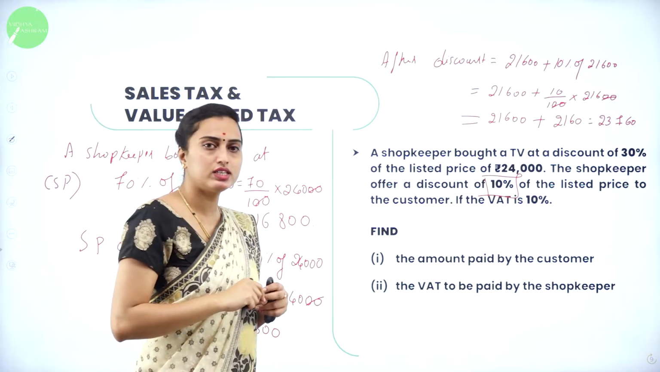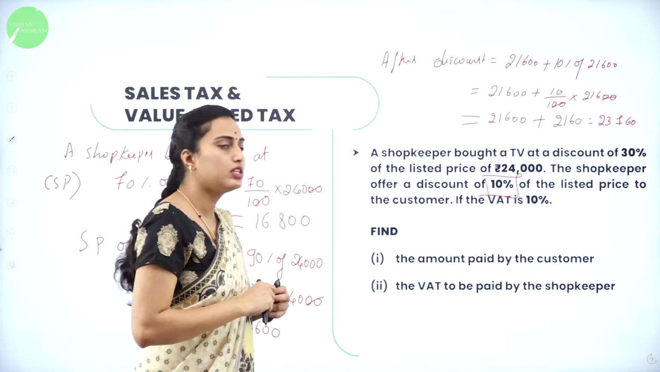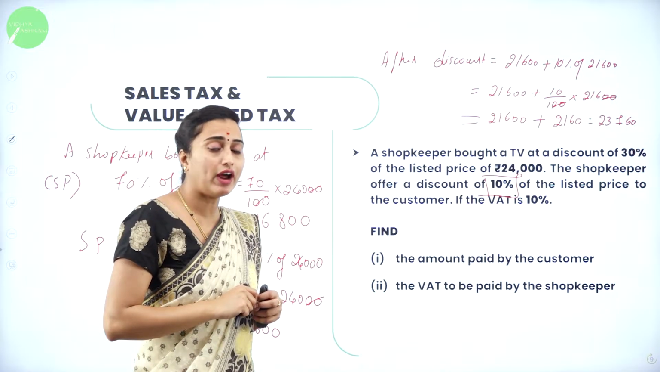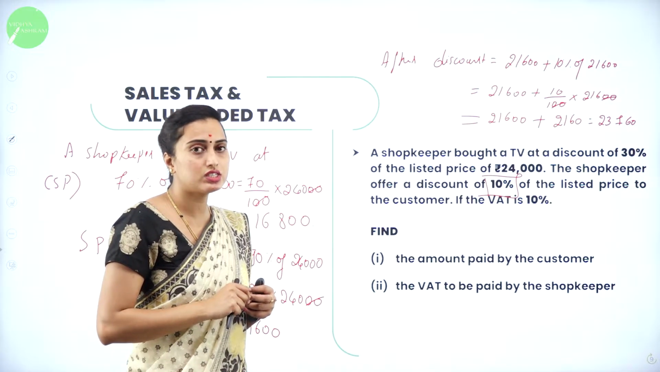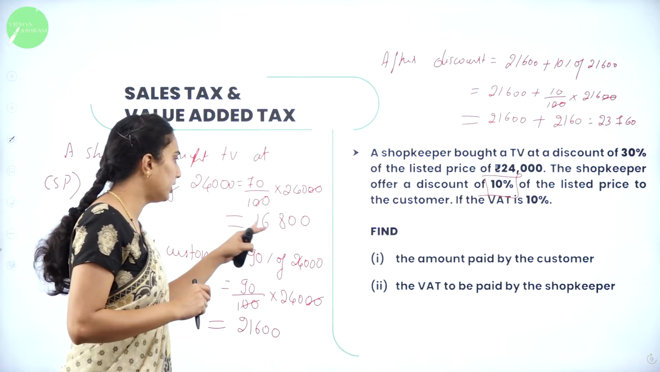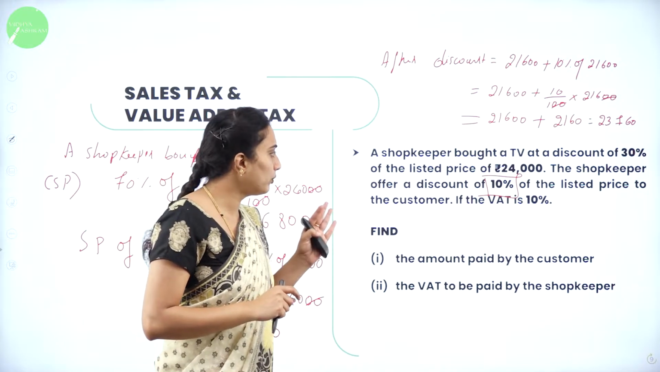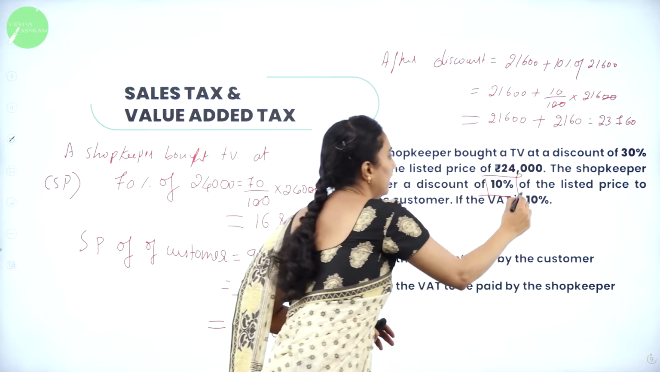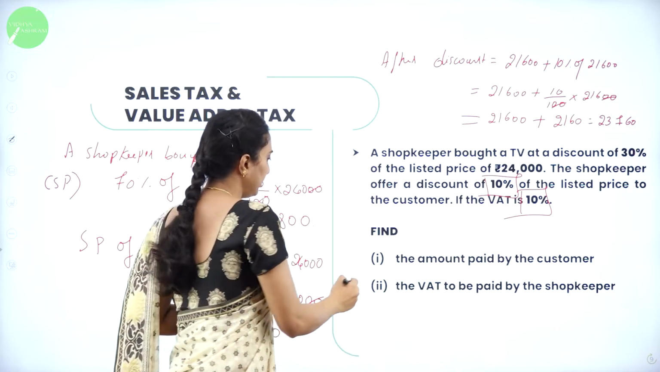600 plus 160 is 23,760 rupees. Now what is our VAT percentage? VAT percentage is nothing but 21,600 minus 16,800 of the VAT will be equal to a 10% they have given it as. So how to calculate the VAT?